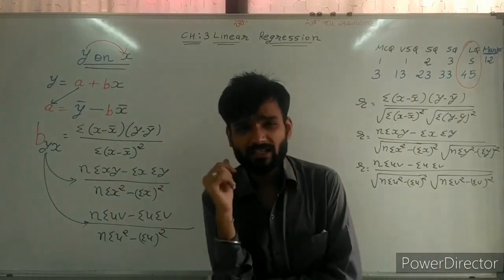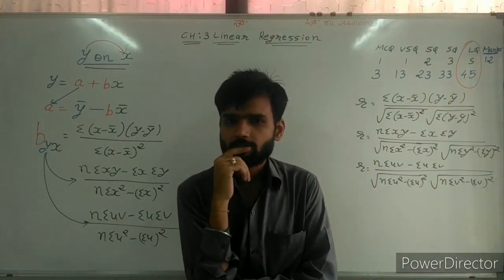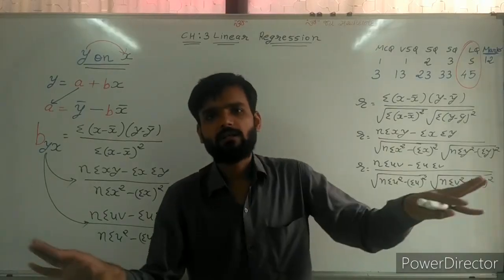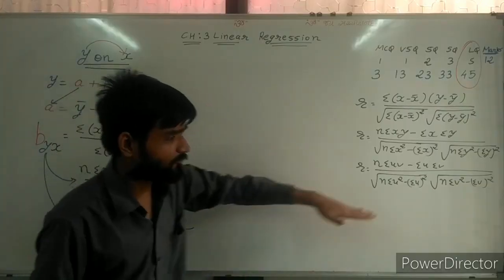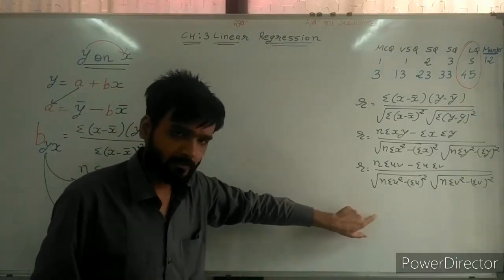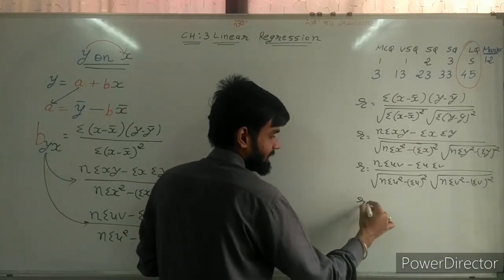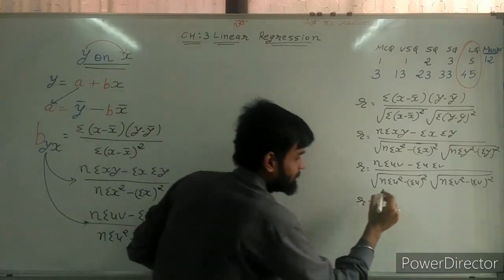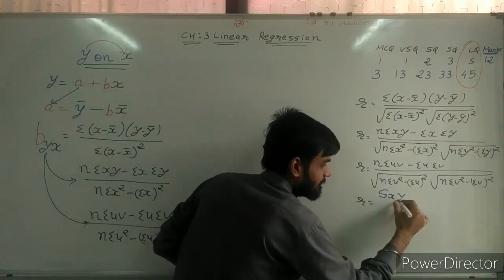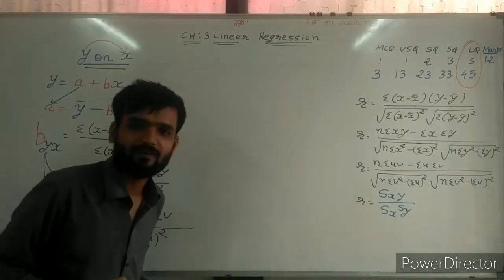Now, sir, today I am covering short sums formula also, because in the last lecture it is already clear. So try to understand, sir, other formulas for short sums. I am writing here. See, R is equal to, sir, we know the short sums formula: Sxy upon Sx into Sy.